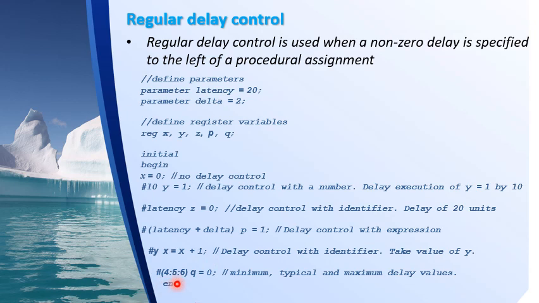Lastly, we can also specify the delay using minimum, typical and maximum delay values. So here hash 4 colon 5 colon 6, q equal to 0. This kind of delay expression we have already seen in gate level modeling.